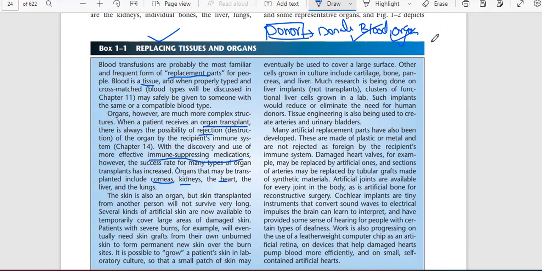If it is very healthy, he will donate his heart, every organ which is functionally good. So the person who will receive the blood, or the organ, or anything from another donor person, is called recipient.